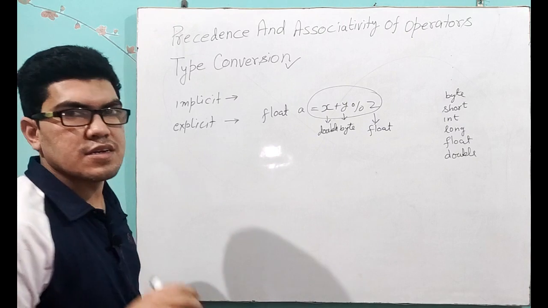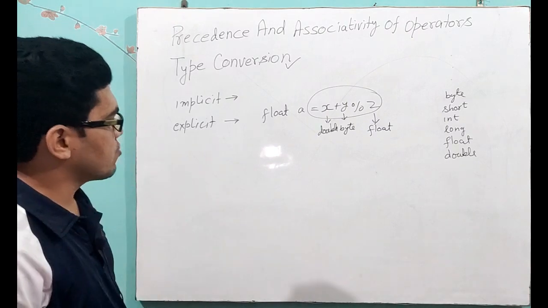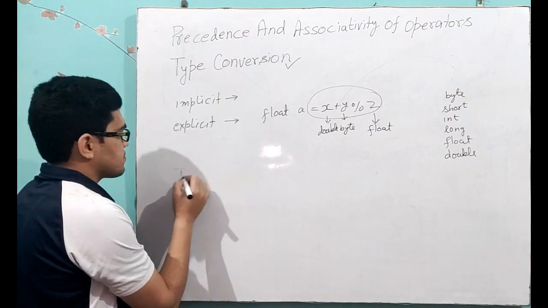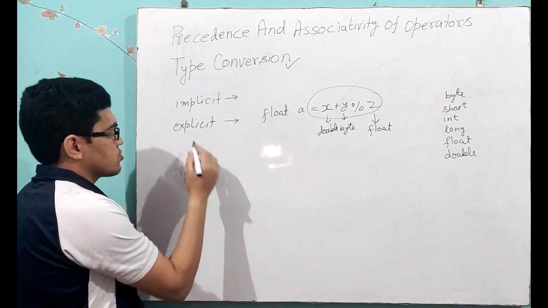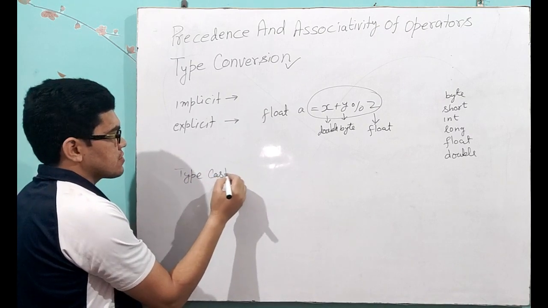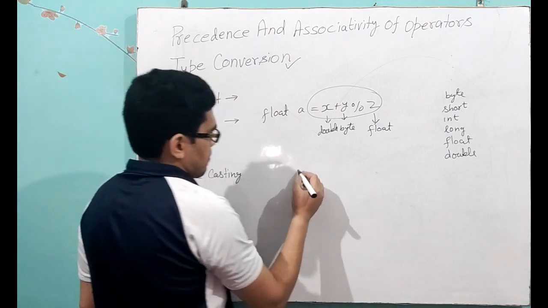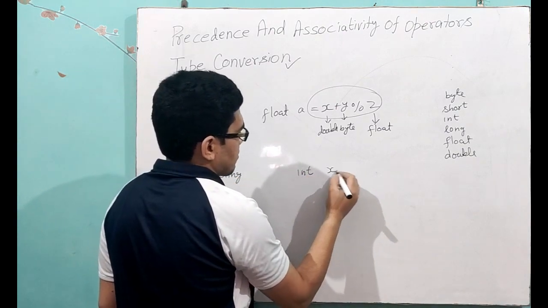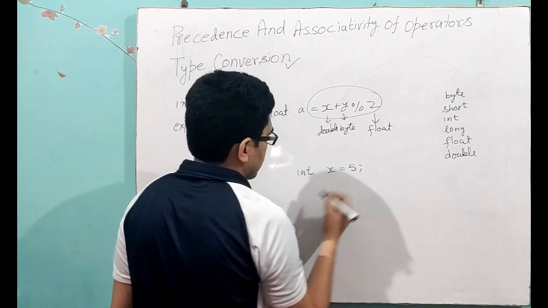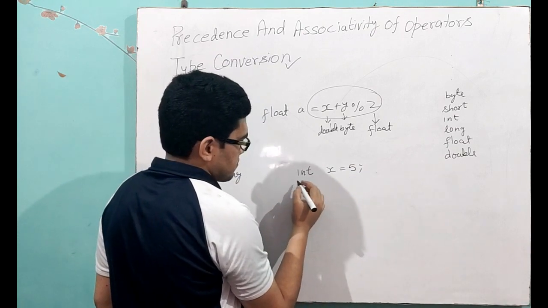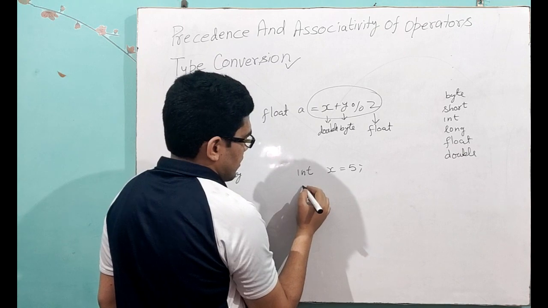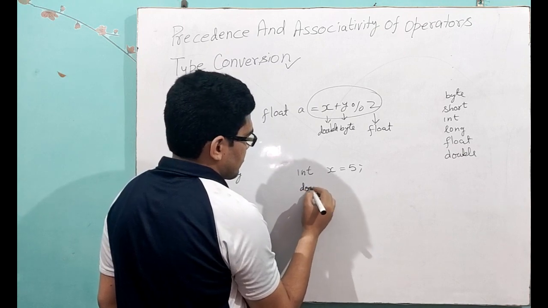Now next, explicit, or you can say typecasting. This is also known as typecasting, very famous word, typecasting. See, I have an int type variable and I have a double type variable.